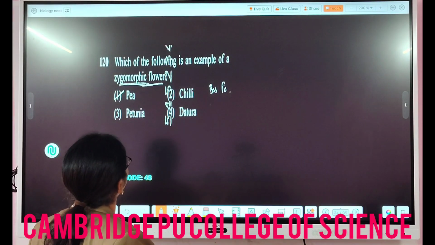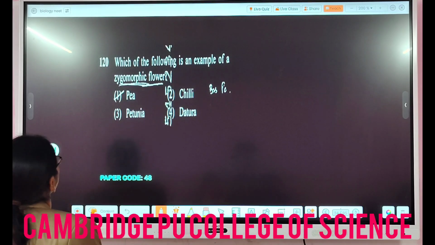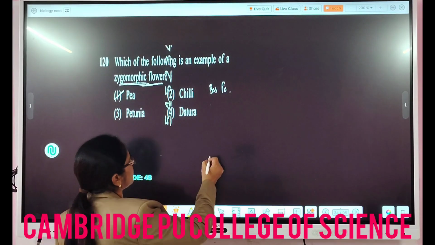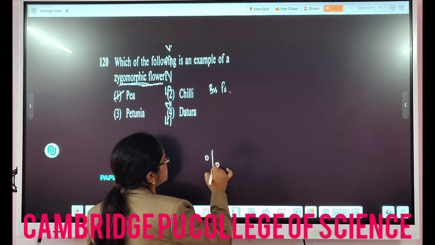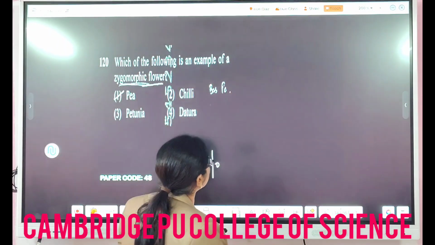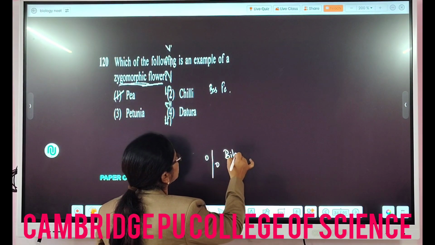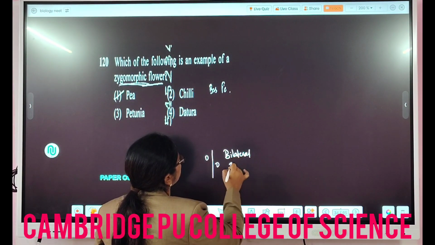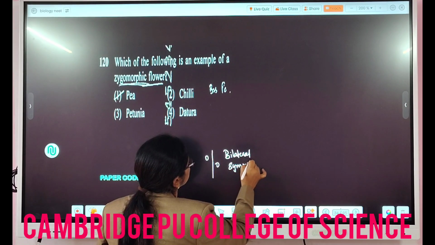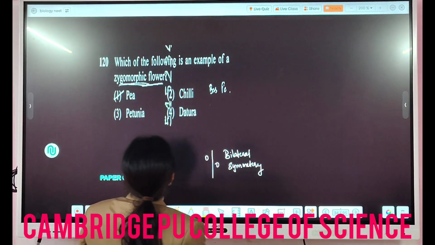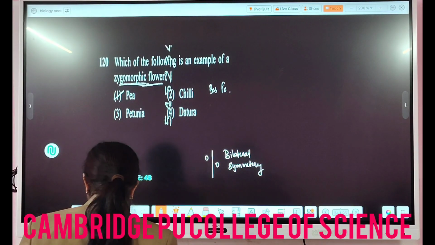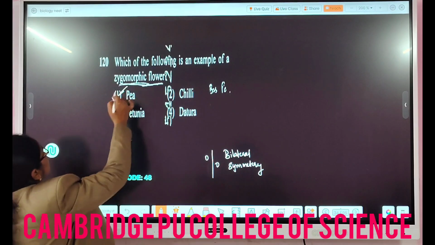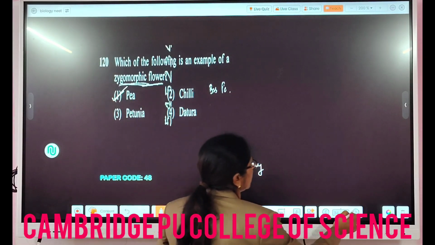The next one, which of the following is an example of a zygomorphic flower? So you know, for a zygomorphic flower, this will be the symbol for that. It is also called what? Bilateral symmetry. So in this case, it is a direct question here. So here option number 1, that is the P, goes with it.